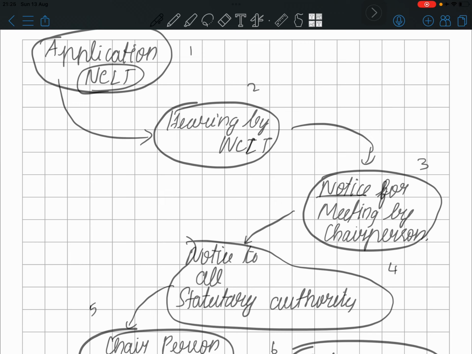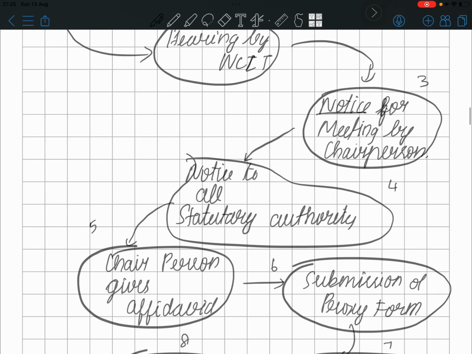Second thing, hearing by the NCLT. The company or members approach the NCLT, and the NCLT will hear their applications. They will ask what the problem is, and they will come to a conclusion. The next step is notice for a meeting by a chairman. They will appoint a person in the company as chairman, a person who goes to the company and discusses what is happening.